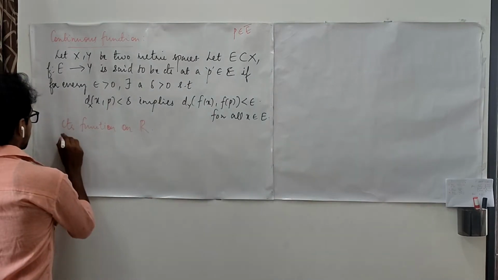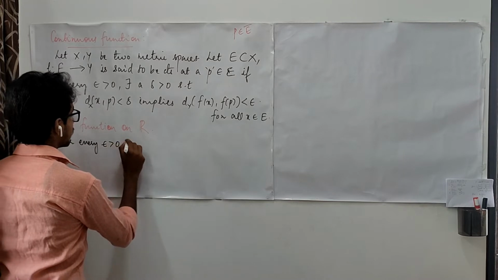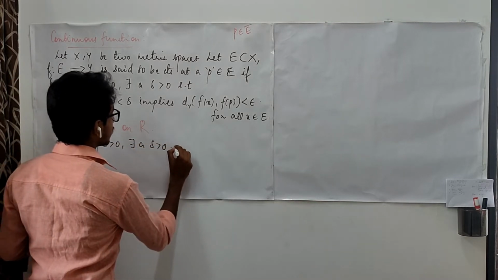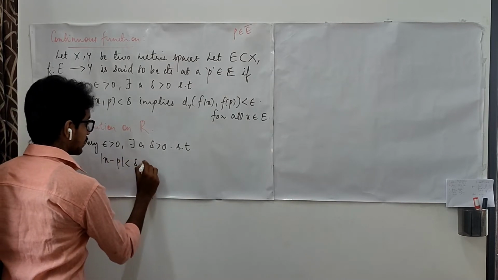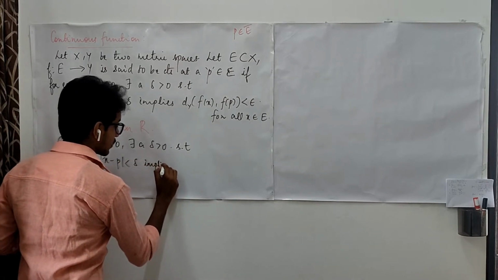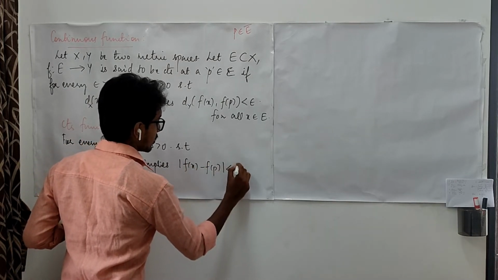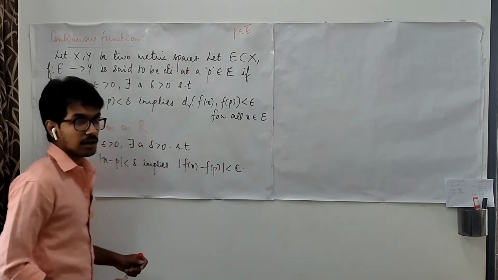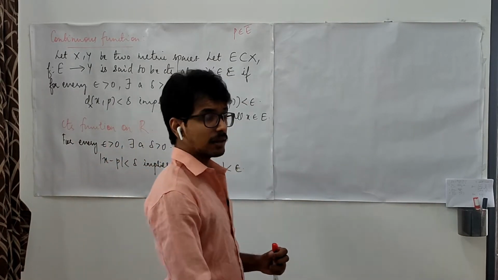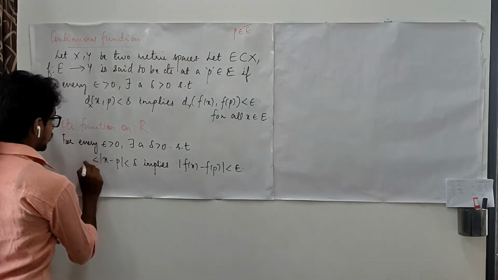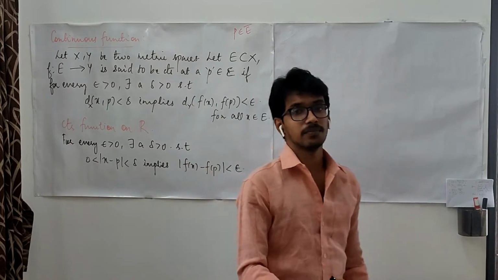So here the definition is: for every epsilon positive, there is a delta positive such that |x - p| less than delta implies |f(x) - f(p)| less than epsilon. And one more thing: while defining the limit, we had 0 less than |x - p|. It has to be a positive quantity. That is what we said.